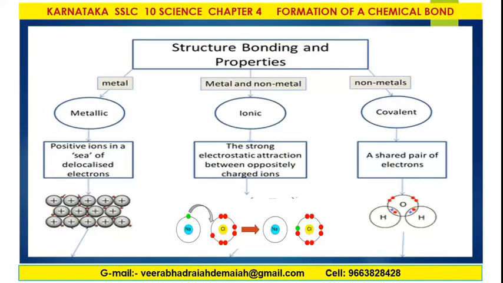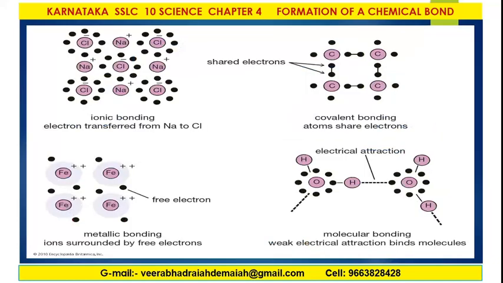And hence, structure, bonding and properties: there are three types, between metals, between metals and non-metals, and between non-metals. Metallic bond, ionic bond and covalent bond are the important chemical bonds we are discussing today. Well, the ionic bond is the transfer of electrons.